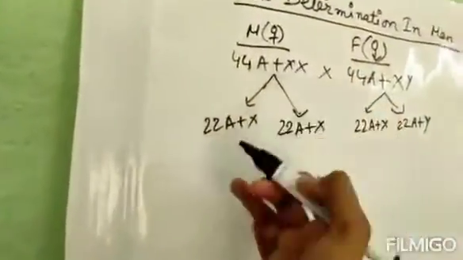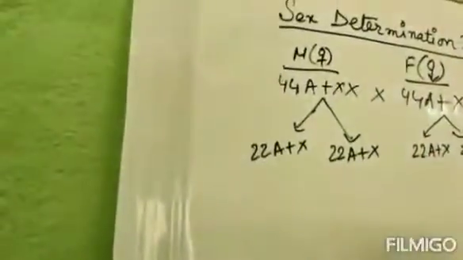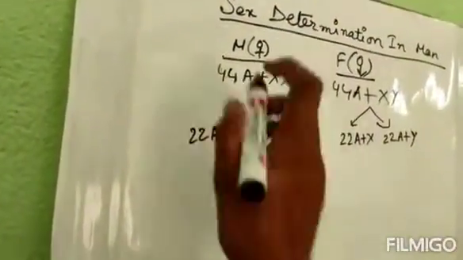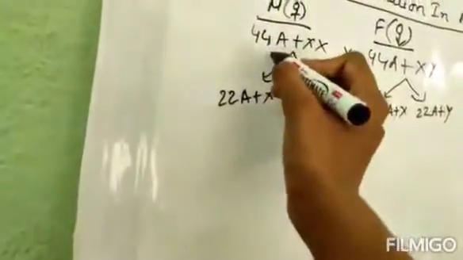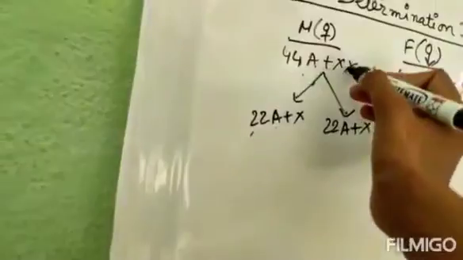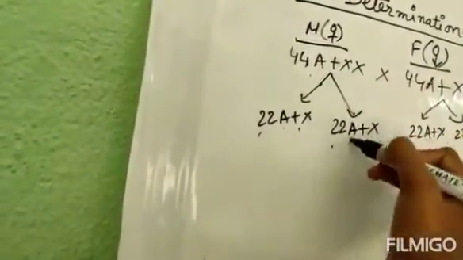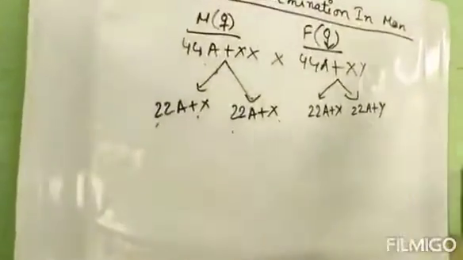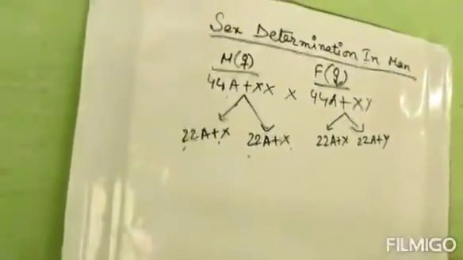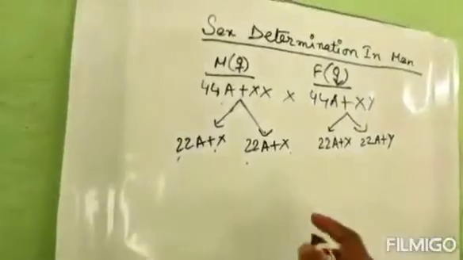Now when it gives the gametes, we know that gametes contain 23 chromosomes. The 44 autosomes are divided by 2, so 22 plus 1X, similarly 22 plus 1X. So 23. Over here, similar. Next is the recombination of the gametes.